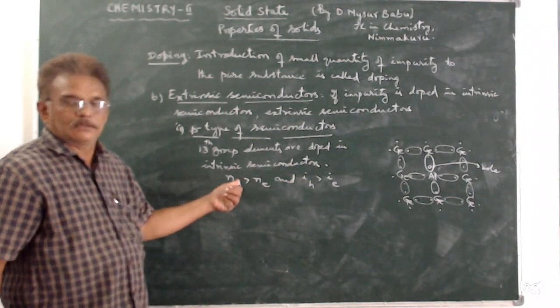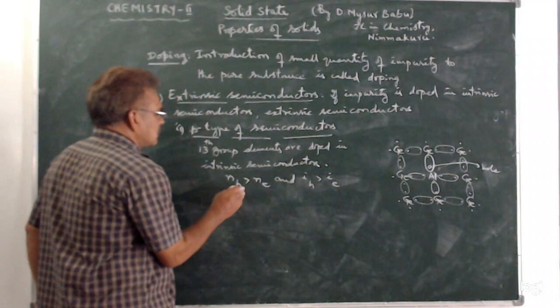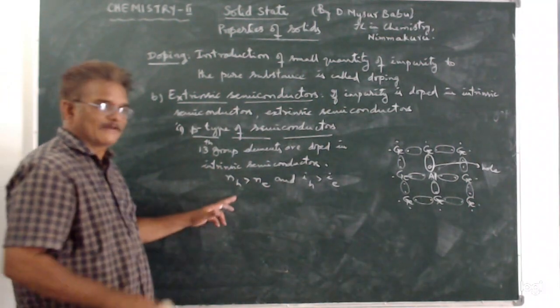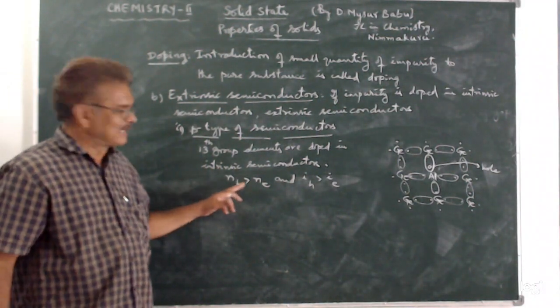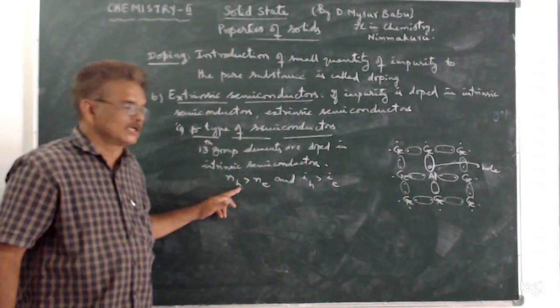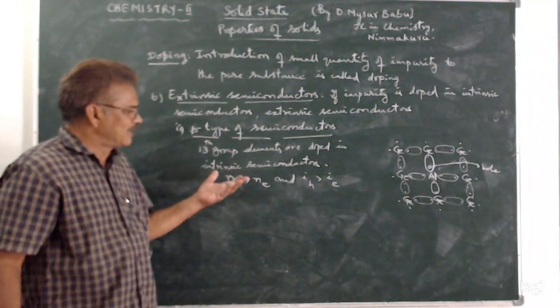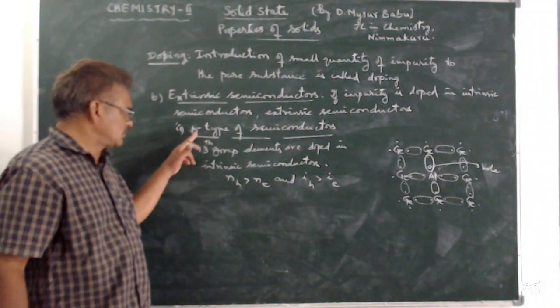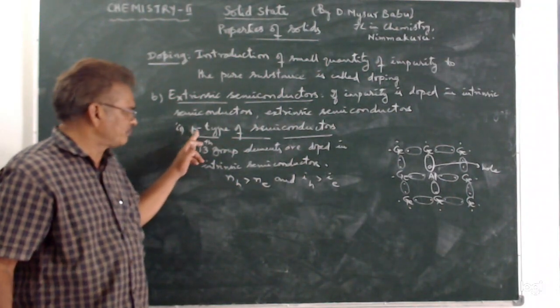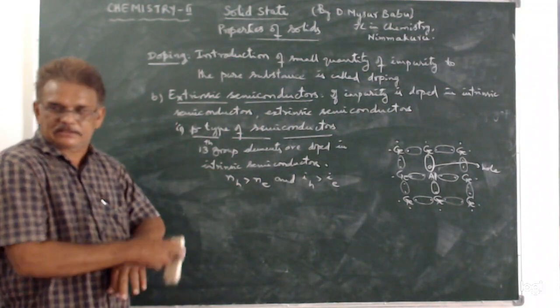As number of holes are more when compared to number of electrons, and as hole is treated as positively charged particle, net solid will have positive charge. So this is called as P type semiconductor.